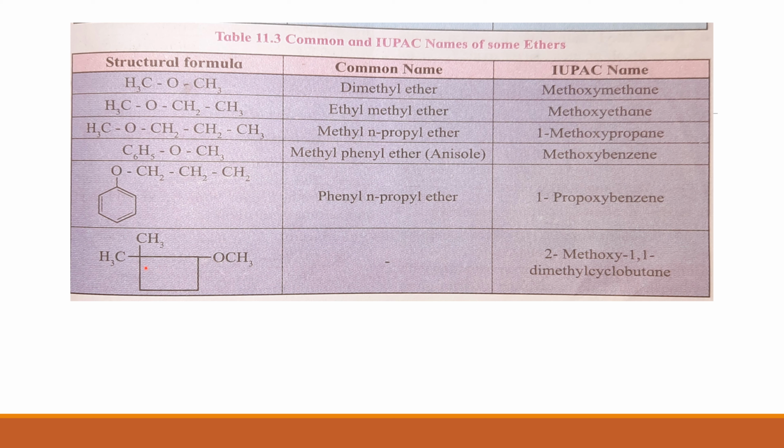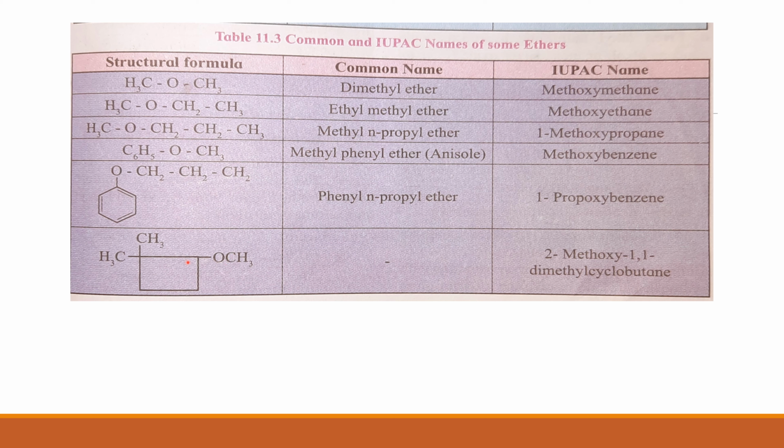Then the next example: here you can see the cyclobutane ring, with two methyl groups as substituents on a single carbon atom, and on the neighboring carbon atom an OCH3, the methoxy group, is present. So here the parent alkane is considered as cyclobutane, the cyclic parent alkane. Then the substituents are two methyl groups and one methoxy group.